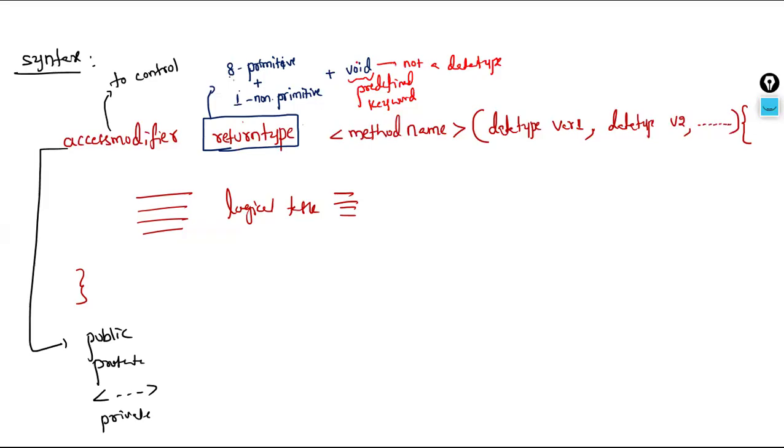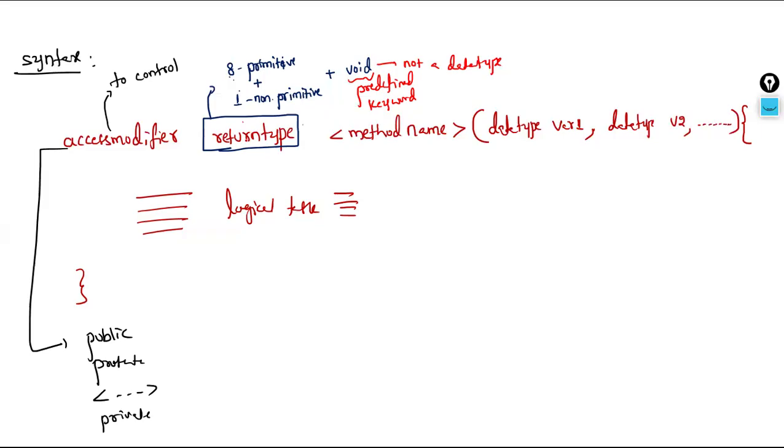Next, when should we use a data type and when should we go for void? For example, if the method result is some value, that value can be a plain number, a decimal number, a character, true or false, or a name also.